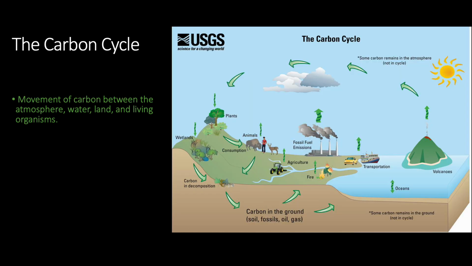Carbon has a natural life cycle in which it moves between the atmosphere, water, land, and living organisms. Carbon in the atmosphere is absorbed by plants or wetlands. The plants are then consumed by animals and humans and turned into waste. Waste is decomposed by fungi and bacteria, which then transfers the carbon into the ground. Here, carbon is formed into fossils, oil, and gas. From there, carbon can be passed on through several avenues, such as burning of oil and gas, which then emits carbon back into the atmosphere, or carbon is absorbed into bodies of water.